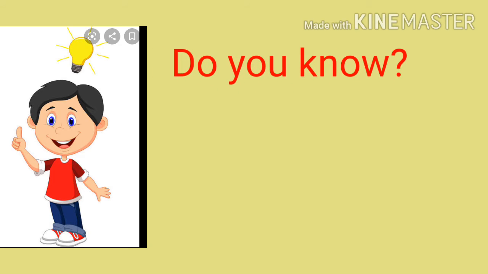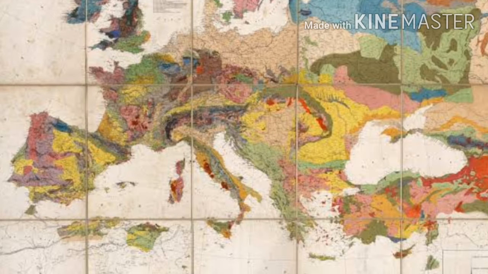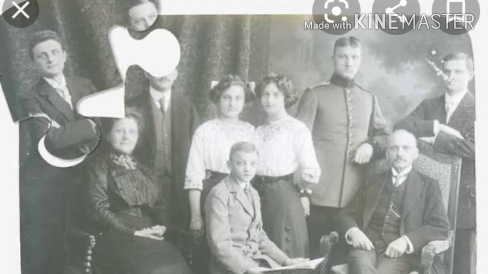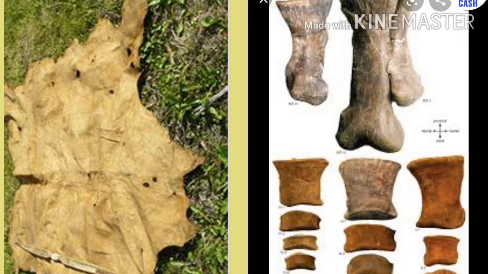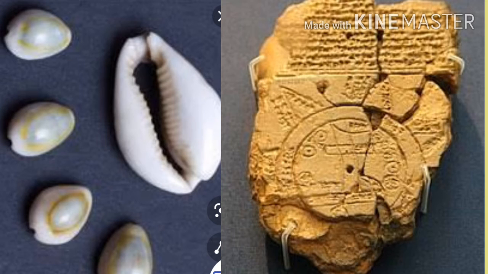Do you know, the art of map making has now advanced greatly. Our ancestors also used to make maps. Ancestors means our great grandparents or great great grandparents. These are our ancestors. They also made maps. They used animals' skin, bones, cowries and clay or stone tablets to make maps.